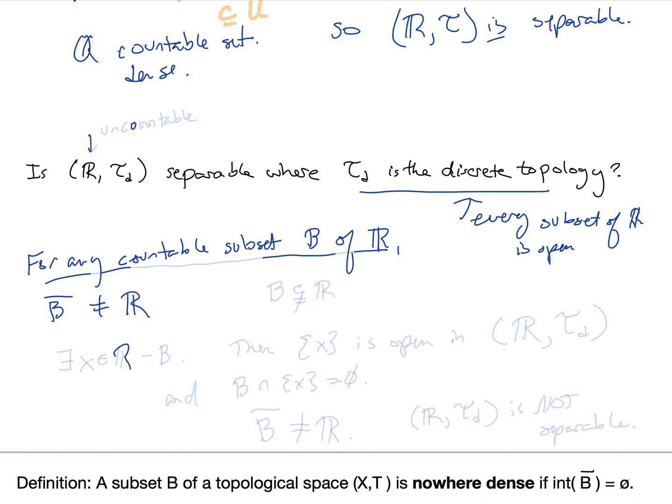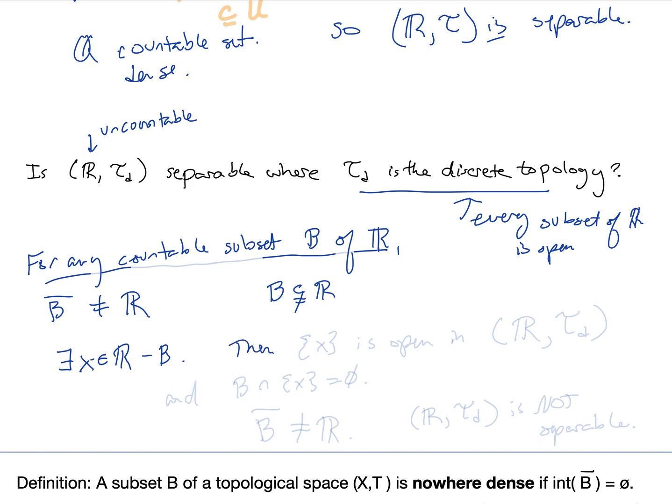We know that the set of real numbers is uncountably infinite, and if we're looking at a countable subset, then B is a subset of R, but not equal. So there is some x that's an element of R which is not an element of B.